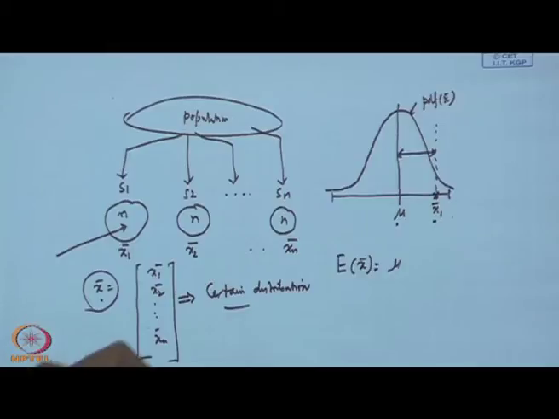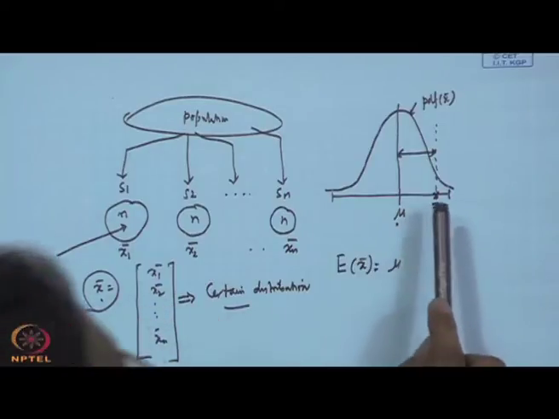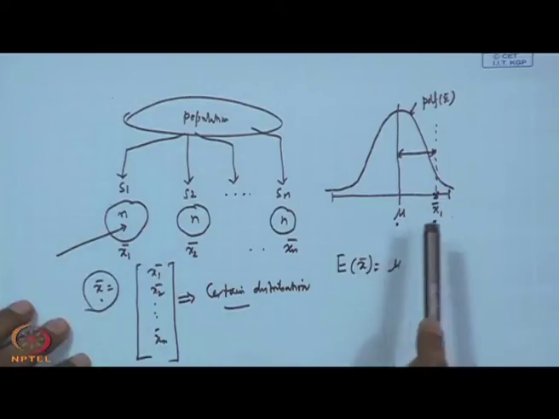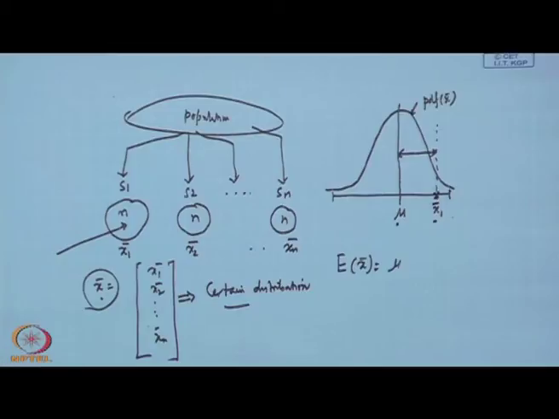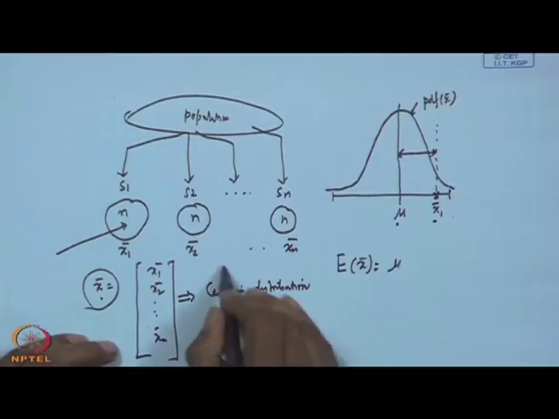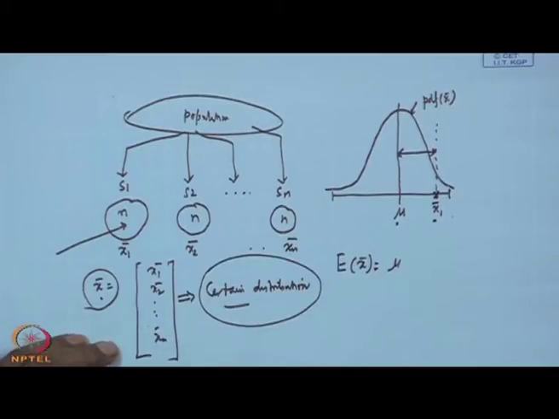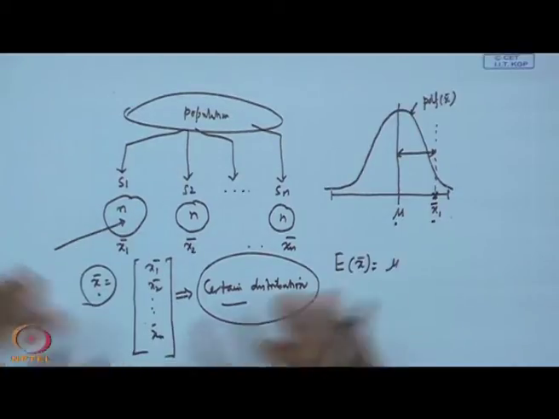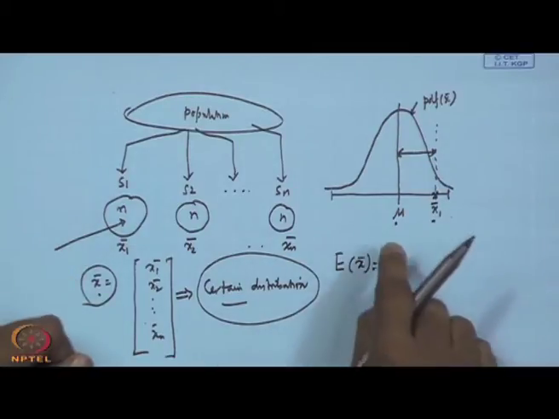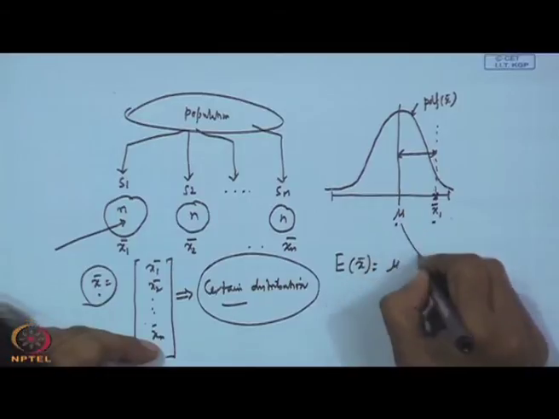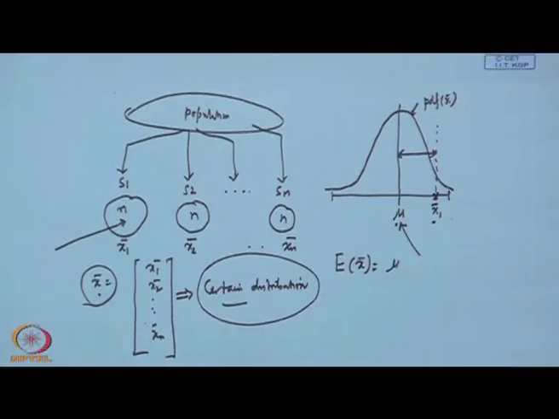So, in order to know whether the interval of x bar contains mu or not, we will first identify the sampling distribution that is applicable, and using this sampling distribution you will generate an interval. We want to find an interval for mu, the population mean, and find out whether that interval contains mu or not.